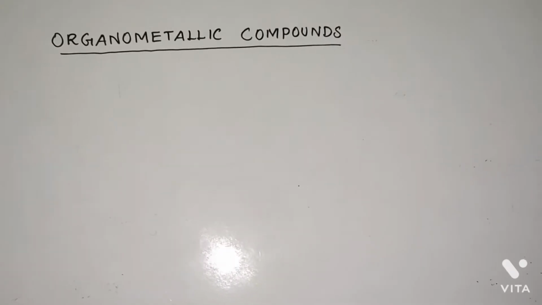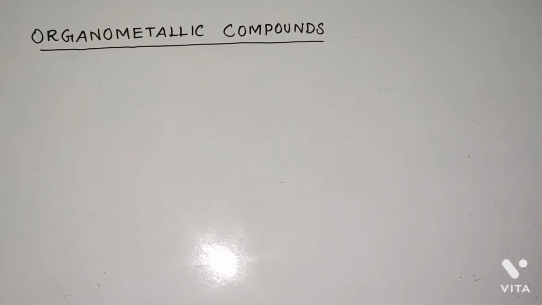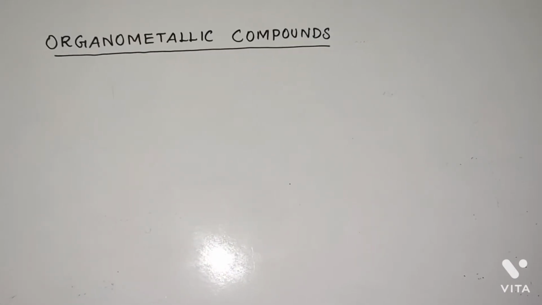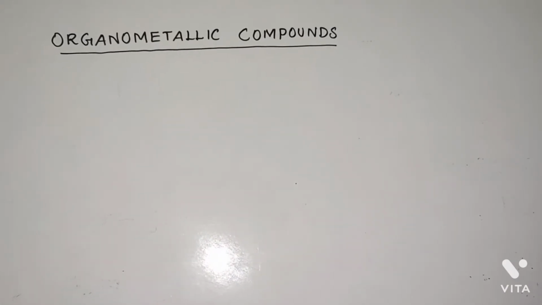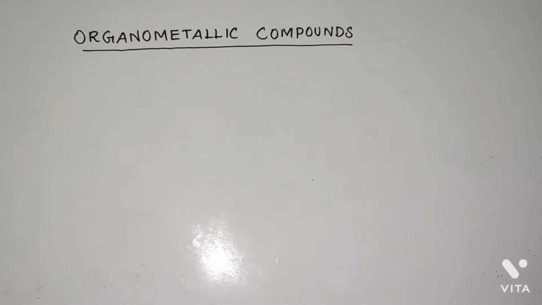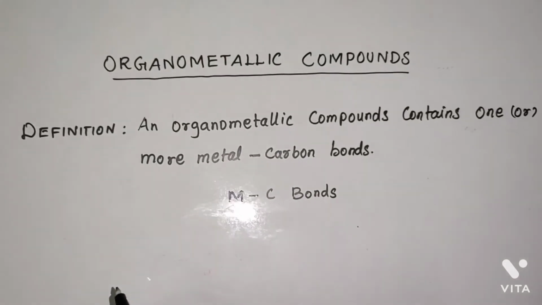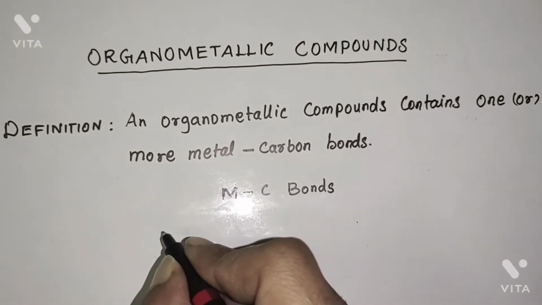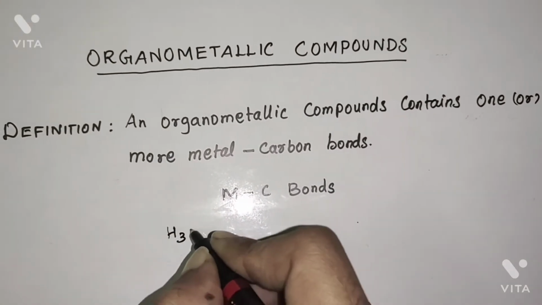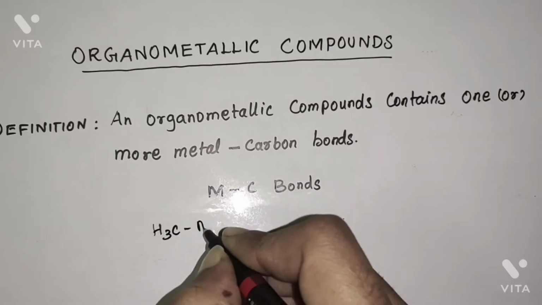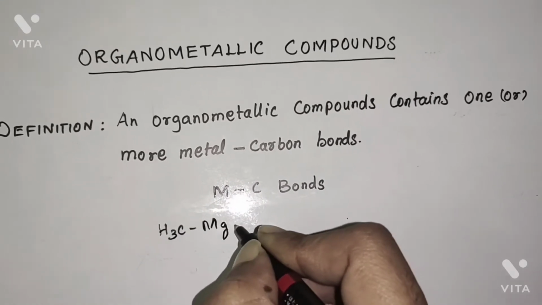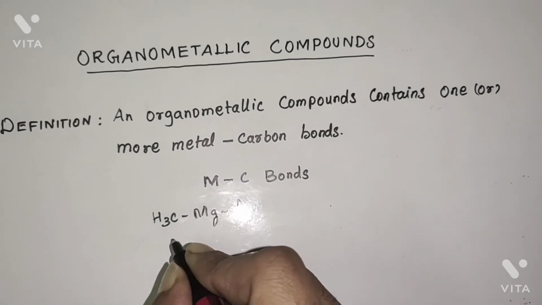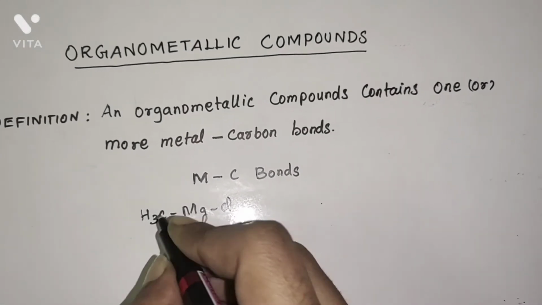Hi friends, today we are going to discuss organometallic compounds. An organometallic compound contains one or more metal to carbon bonds. The best example of an organometallic compound is methyl magnesium chloride. This is also called Grignard reagent.